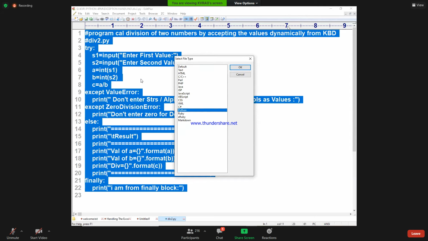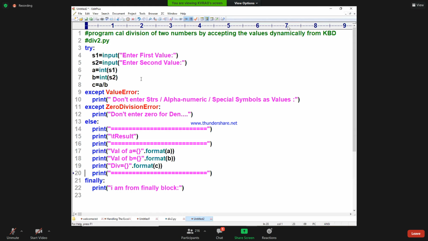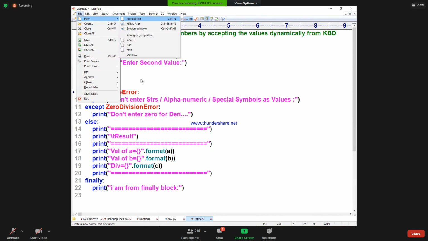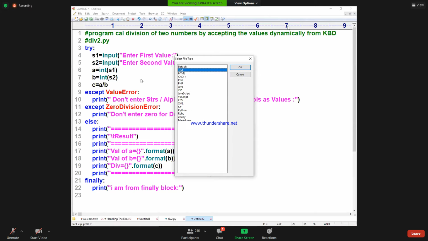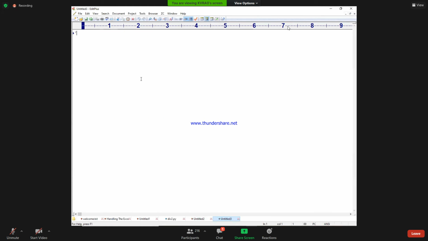Here you see. If you feel it is a bigger one, I will write a smaller one because digestion is also important. See, example 3.5. I am writing A is equal to 10, B is equal to 0. Now C is equal to A by B.